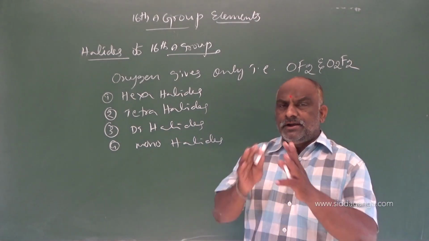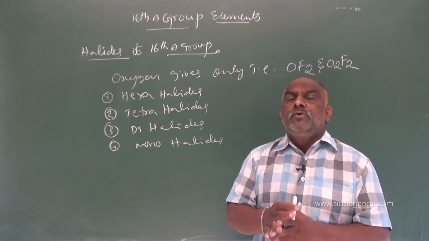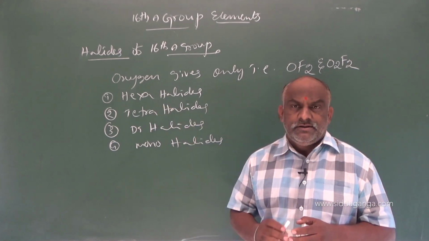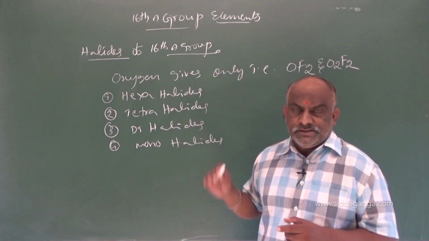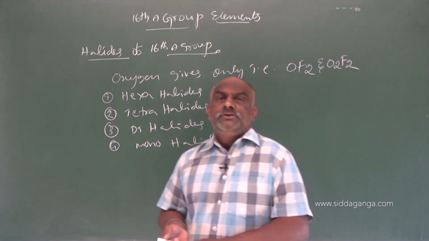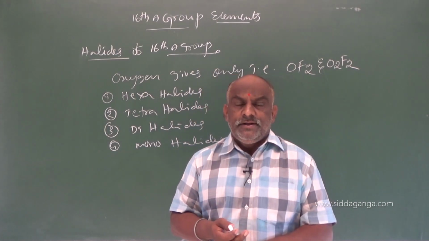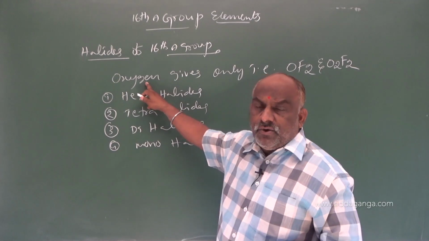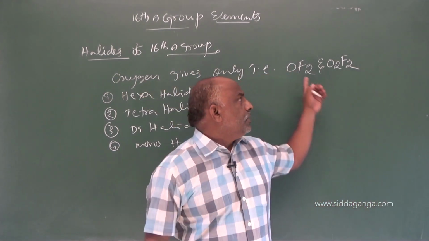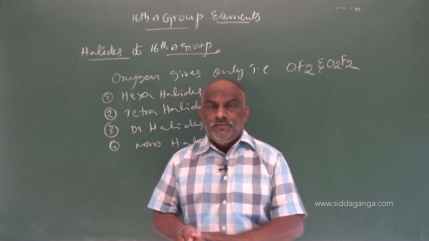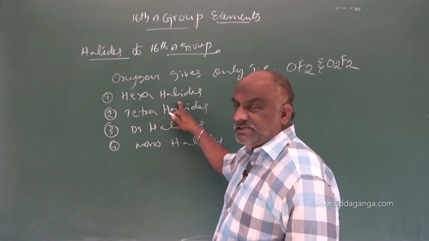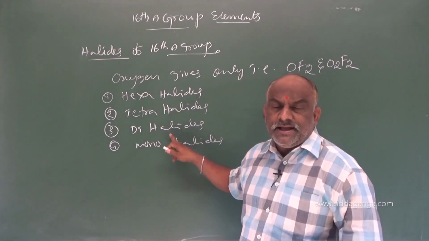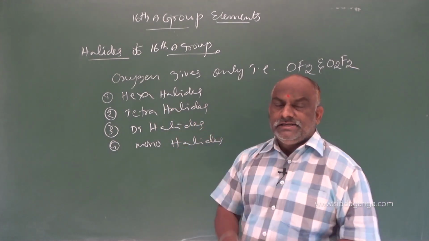Which points should we concentrate on for the entrance exam? Oxygen can give only two types of halides, one is OF2, second one is O2F2. Other elements can produce hexahalides, tetrahalides, dihalides, monohalides.